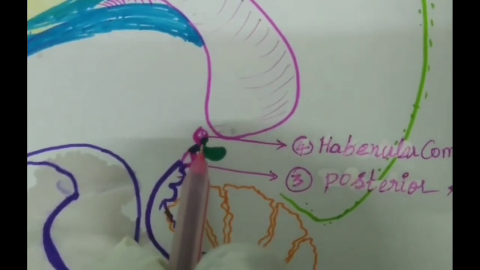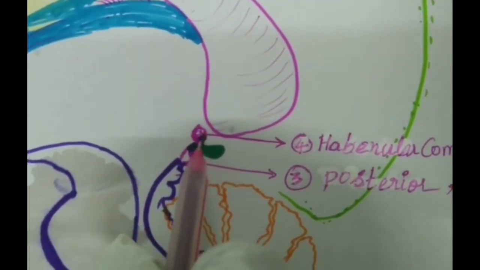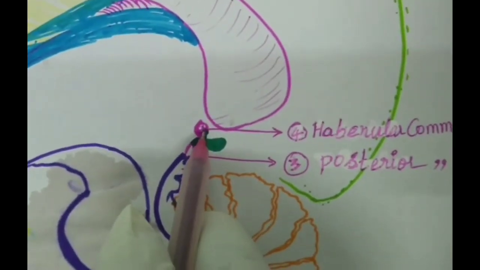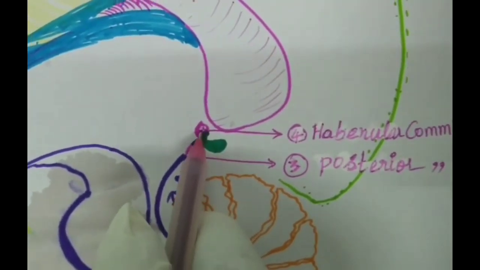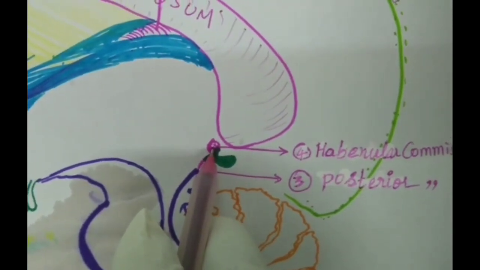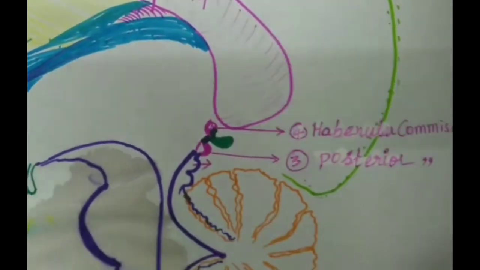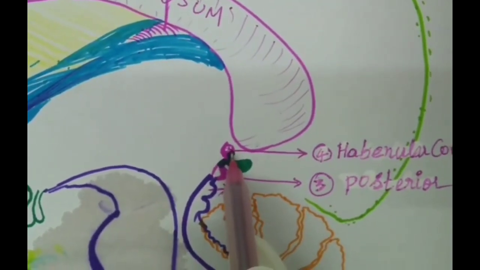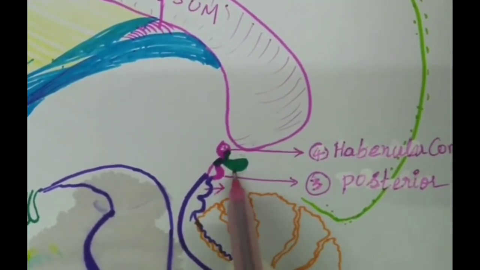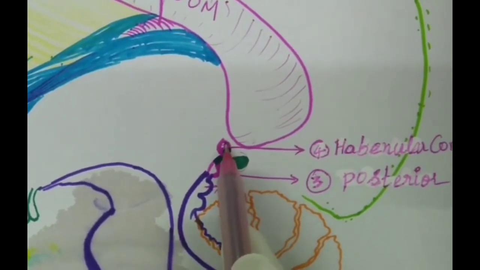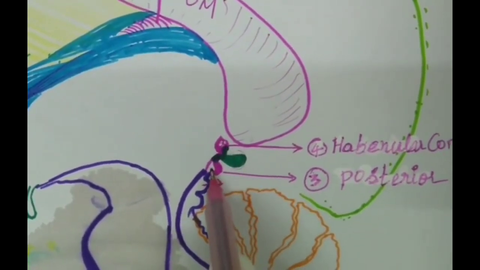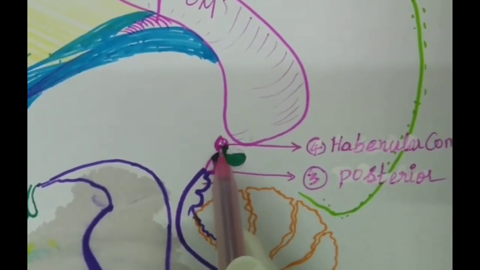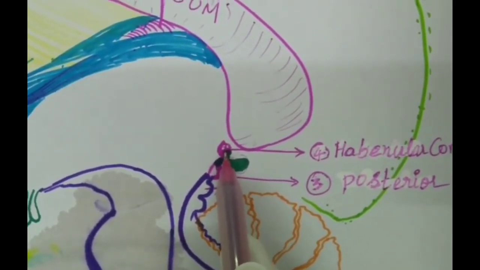Above the pineal gland, if you follow the anterior commissure, you will see another small commissure, that is the habenular commissure. You can see that below the splenium of the corpus callosum, we have another band of commissural fiber, that is the habenular commissure. And that is continuous with the anterior stalk of the pineal gland, not the pituitary gland, it is the pineal gland. And that is the habenular commissure.